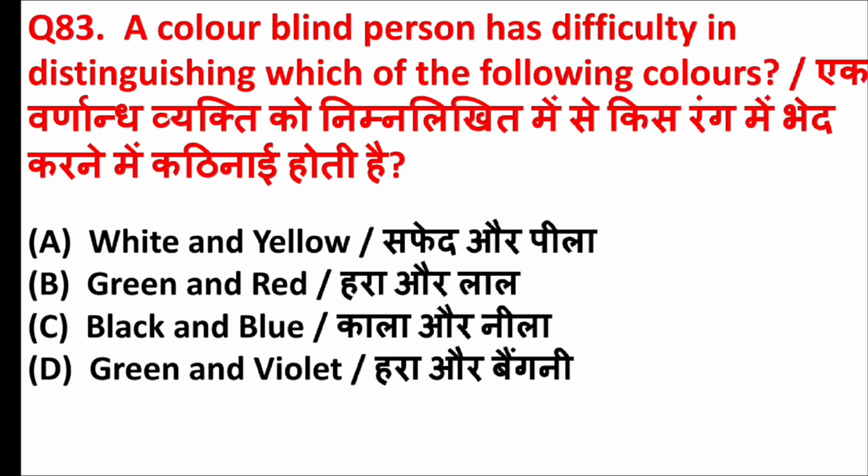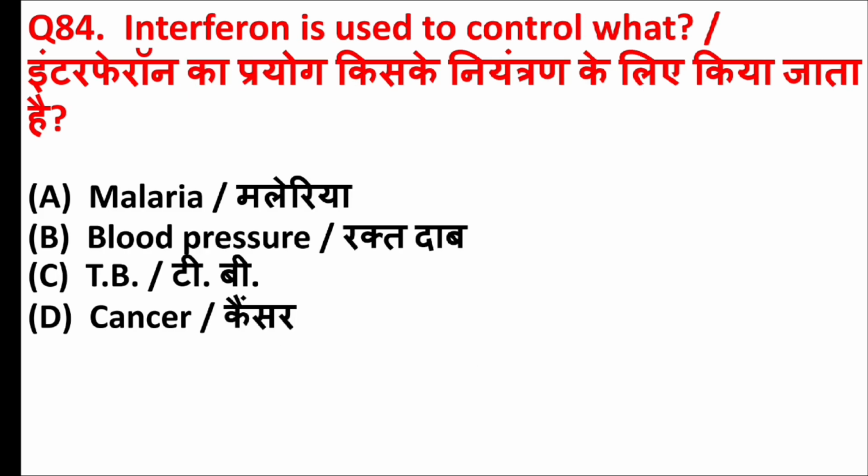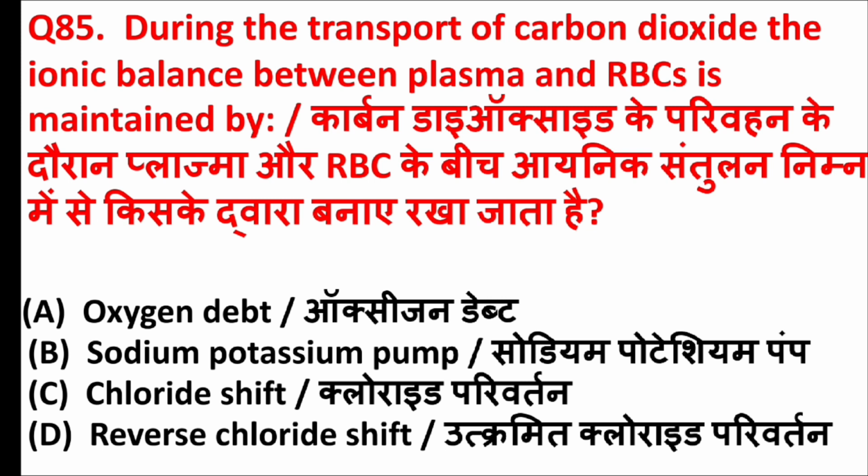A colorblind person has difficulty in distinguishing which of the following colors? Answer is option B, green and red. Interferon is used to control what? Answer is option D, cancer. During the transport of carbon dioxide, the ionic balance between plasma and RBC is maintained by. Answer is option C, chloride shift.